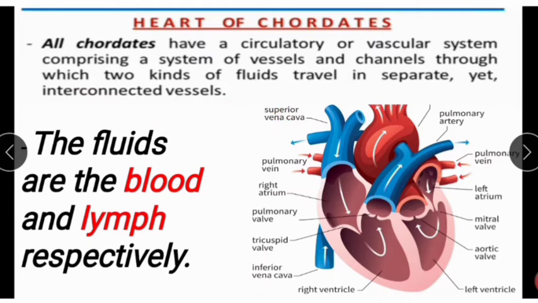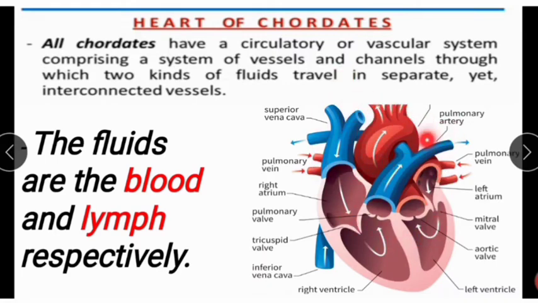In the circulatory system we see two types of fluids flowing through the system of vessels and channels, like veins or channels.